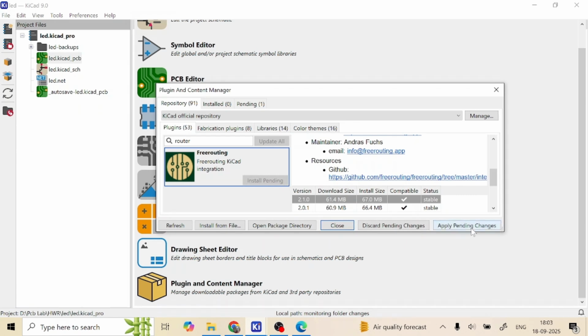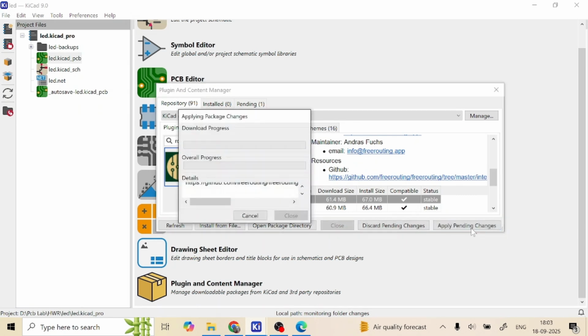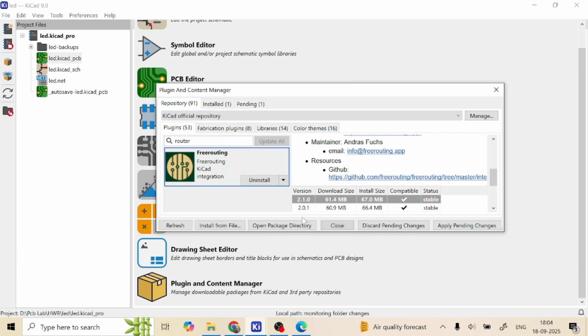Install pending, apply pending changes. You can see all the download progress here. Yes, completed. You can click on close.